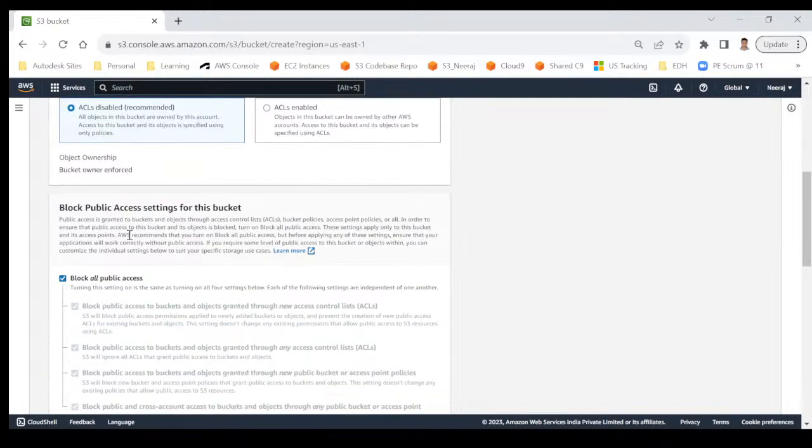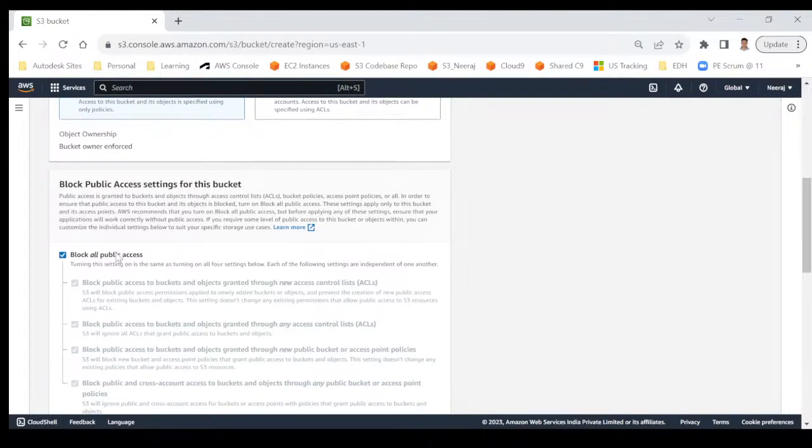After that, block public access settings for this bucket. Definitely, if I want to store some data in the bucket, I don't want people accessing it without my knowledge. It should be very, very secure. That's why by default you can see that all public access is blocked by AWS.